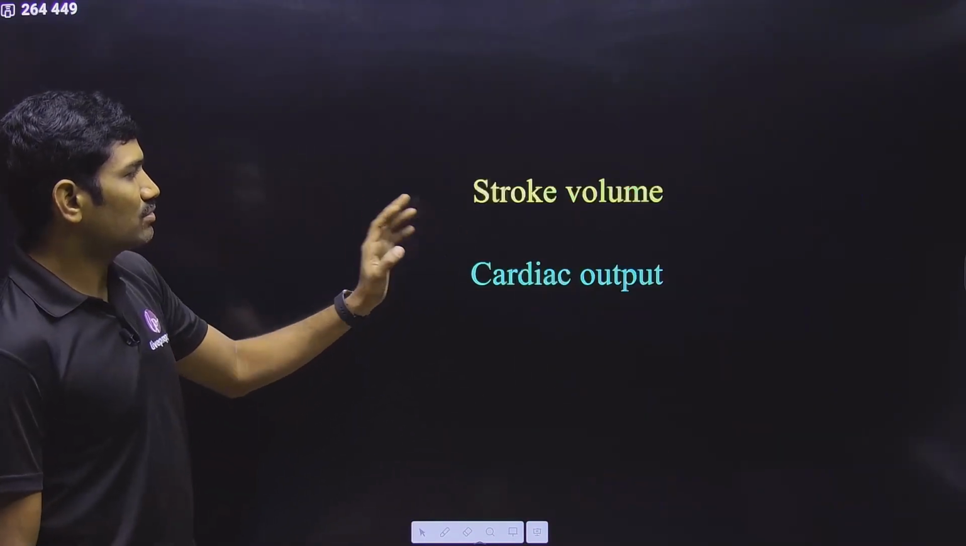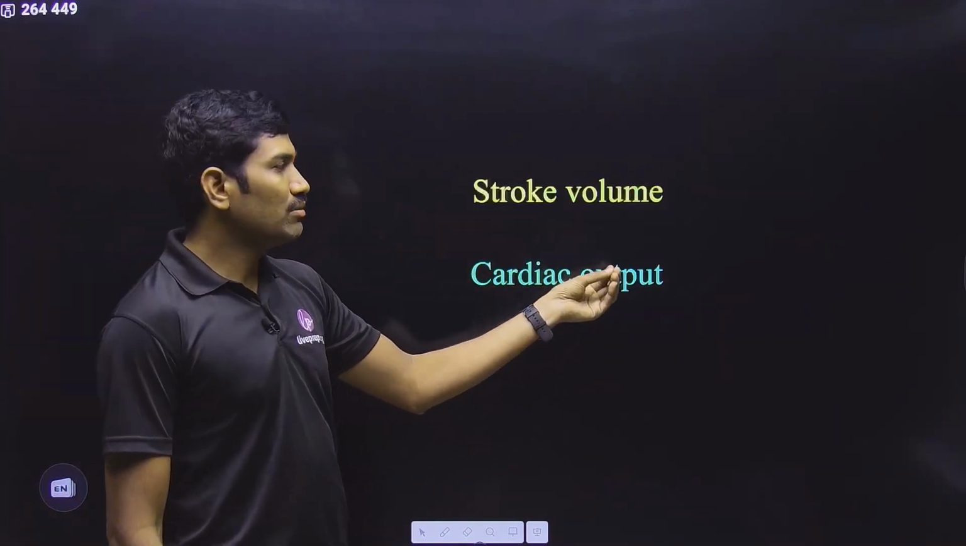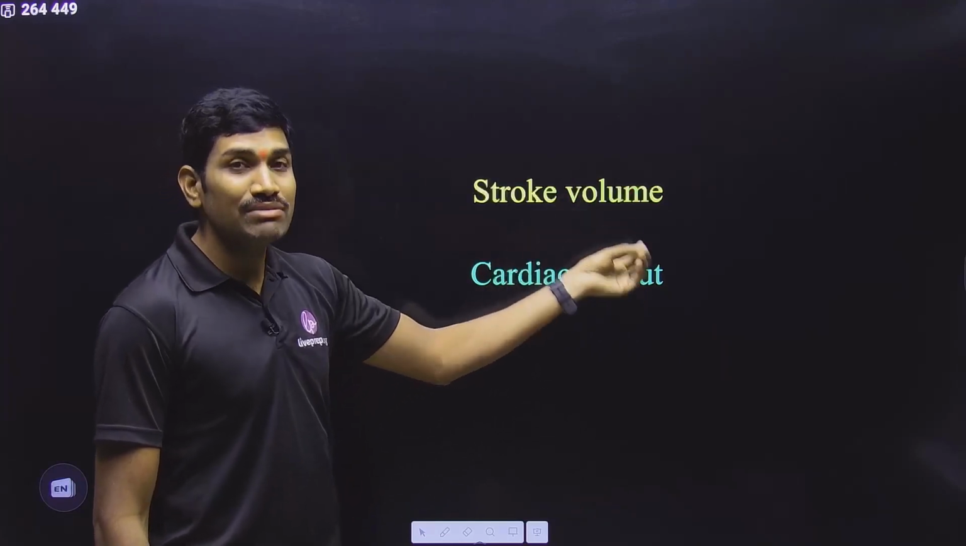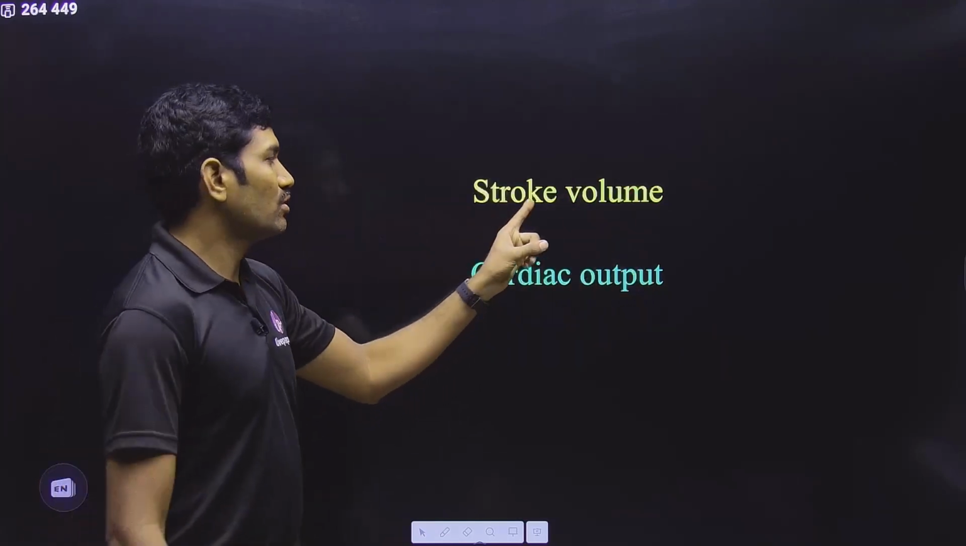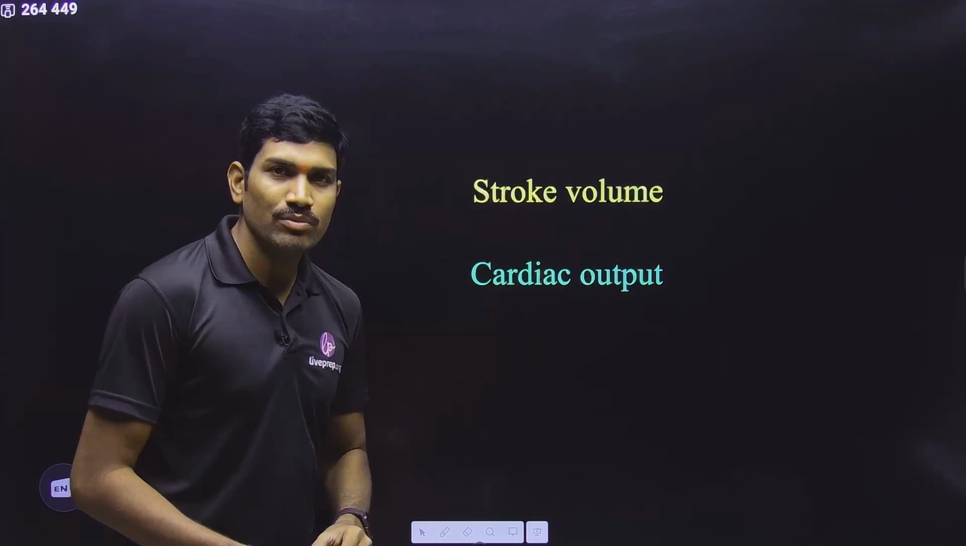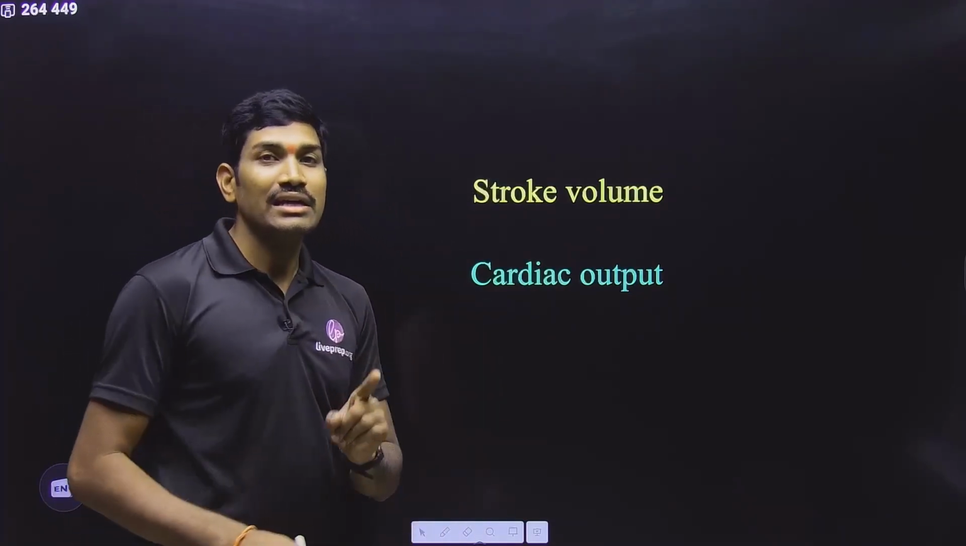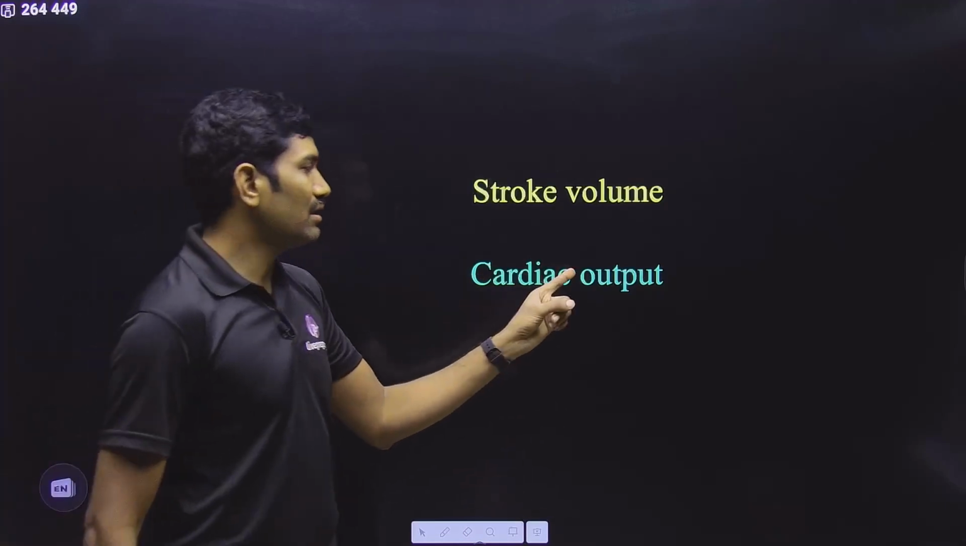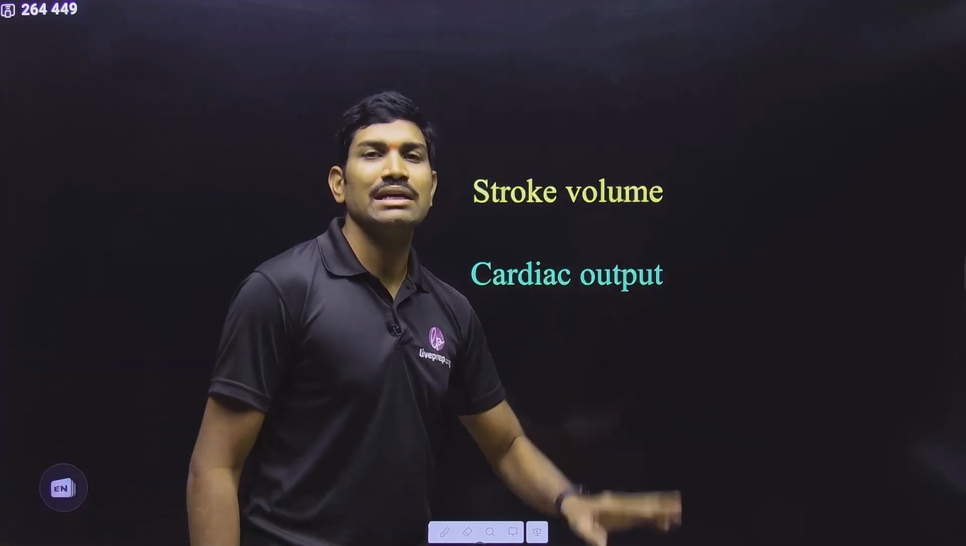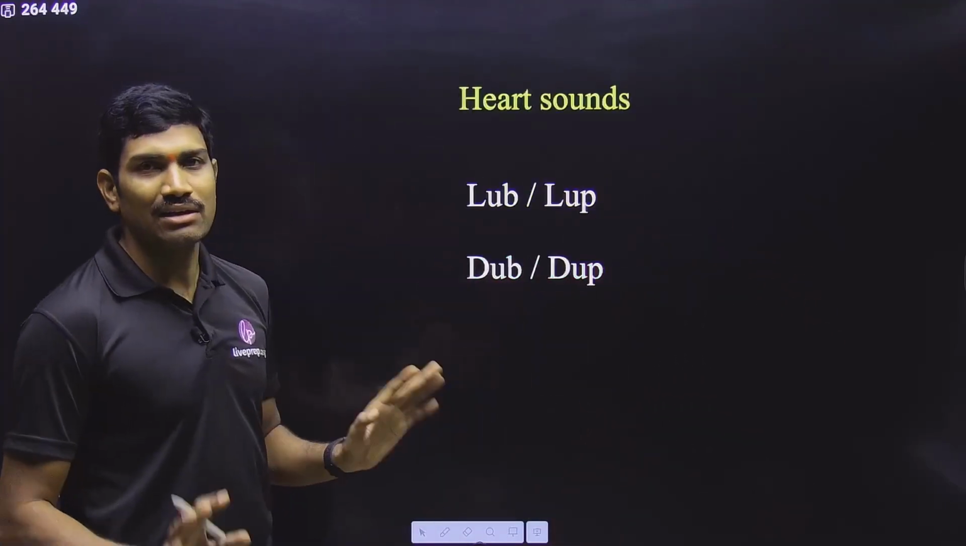Okay, now let us quickly go through this. Stroke volume: the volume of blood pumped by each ventricle in one heartbeat is called stroke volume, and cardiac output is the volume of blood pumped by each ventricle of the heart in 1 minute. So how to calculate this? Stroke volume into number of beats per minute. That's how we are calculating that.